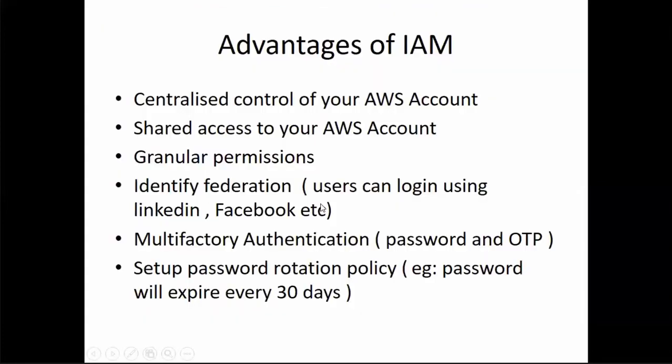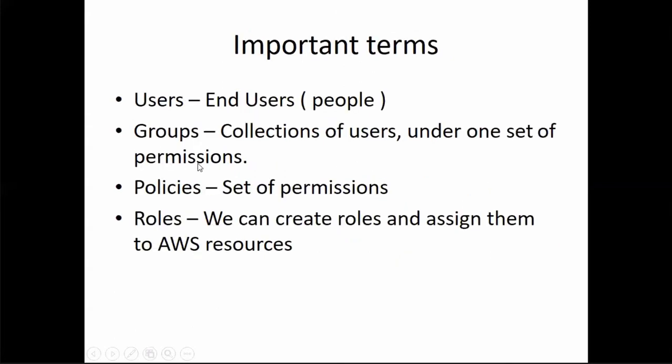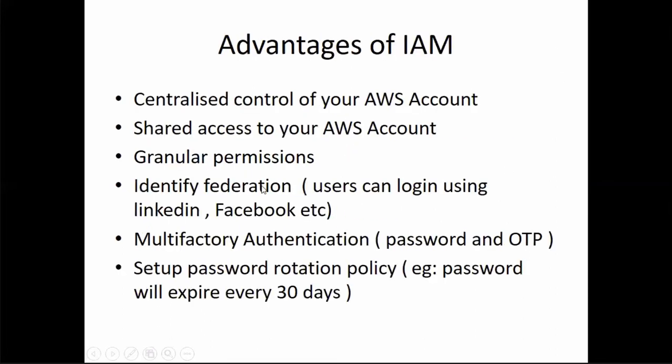Next, advantages of identity and access management: centralized control of your AWS account, shared access to your AWS account. What do you mean by shared access? We'll see it soon. Granular permissions, identity federation: users can log in using LinkedIn, Facebook accounts. Multi-factor authentication for higher security. Usually users log in with their email address and password, but if you want one more layer of security, you can assign an OTP so the users get an OTP on their mobile number. Set the password rotation policy, and we can request users to change the password every 30 days or whatever it is. So these are all what you can do in identity and access management.